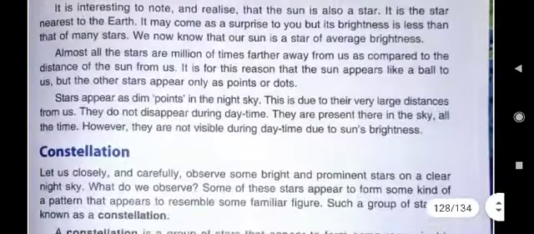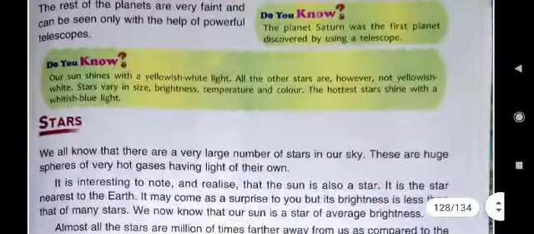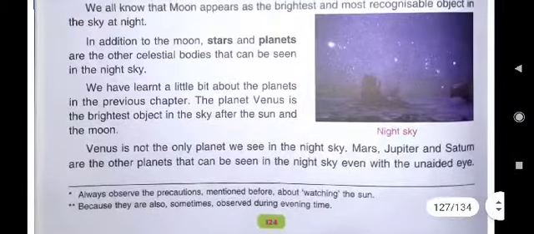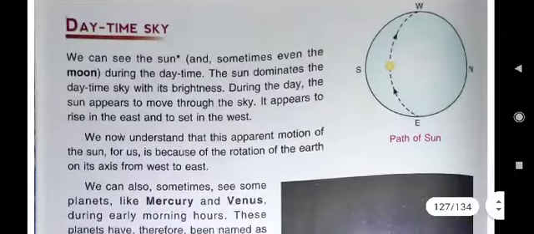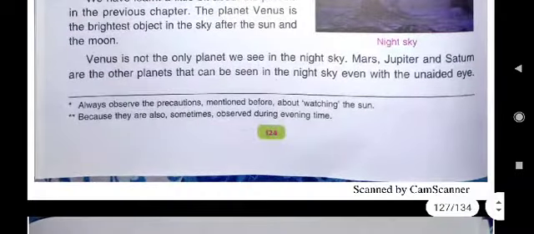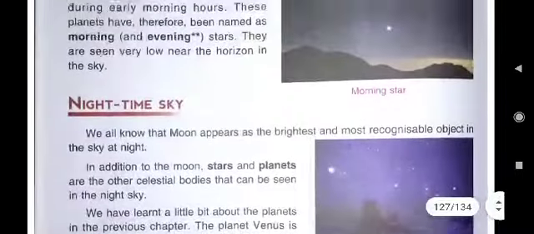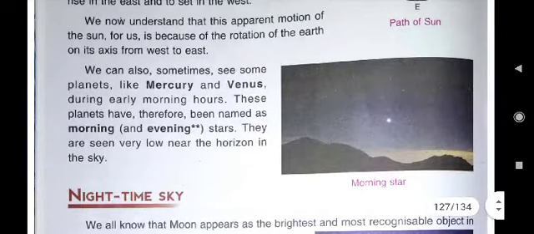Second answer, D second answer. Here, under Daytime Sky on page number 124, it is written: we can also sometimes see some planets like Mercury and Venus during early morning hours. These planets have therefore been named as morning and evening stars.